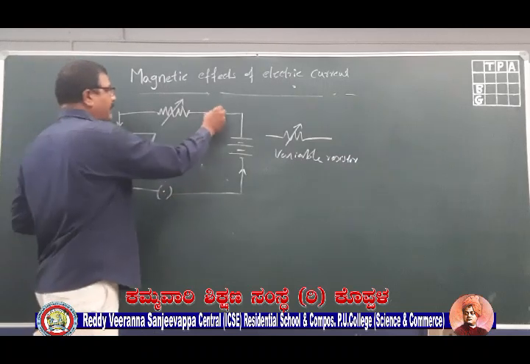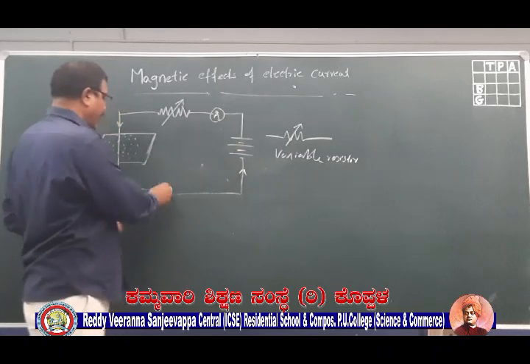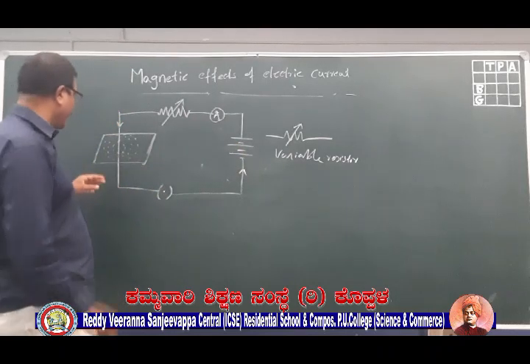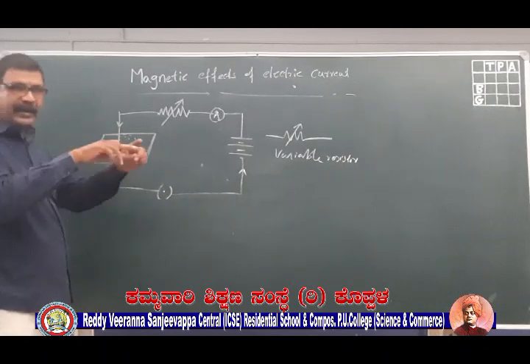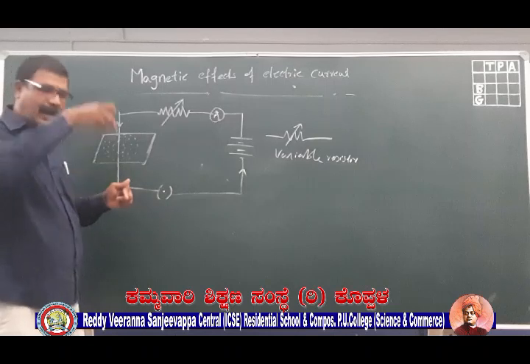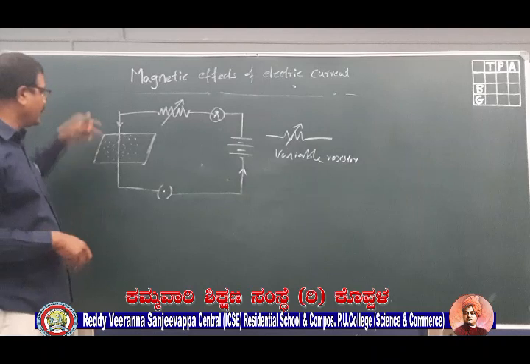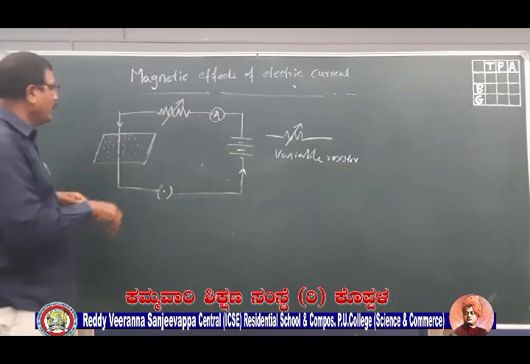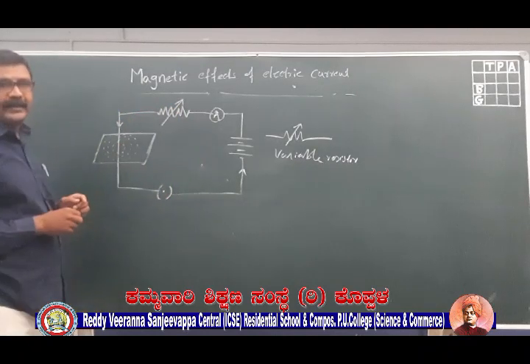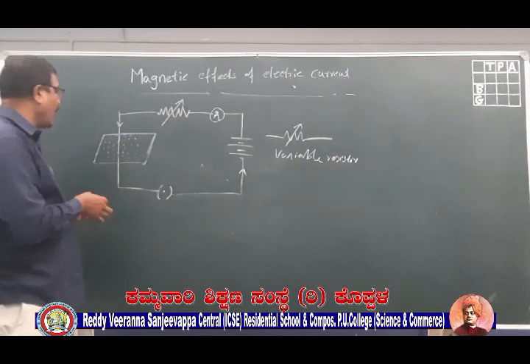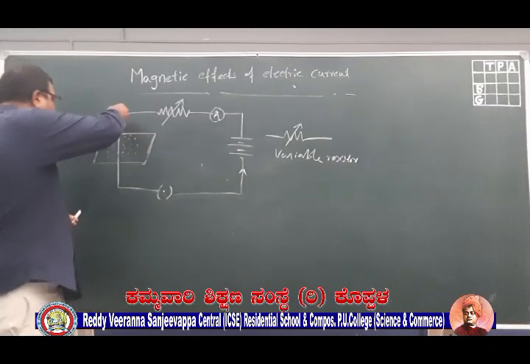So we have one ammeter here to measure the amount of current, one cell here, and one key here. Now you can see here, I have fixed one cardboard around the conductor. I have taken one cardboard and drilled a hole in it so that the conductor passes through it. So when I close the key, what will happen? The current will start flowing through it. Now I will take some fine iron filings and drop them on the cardboard.